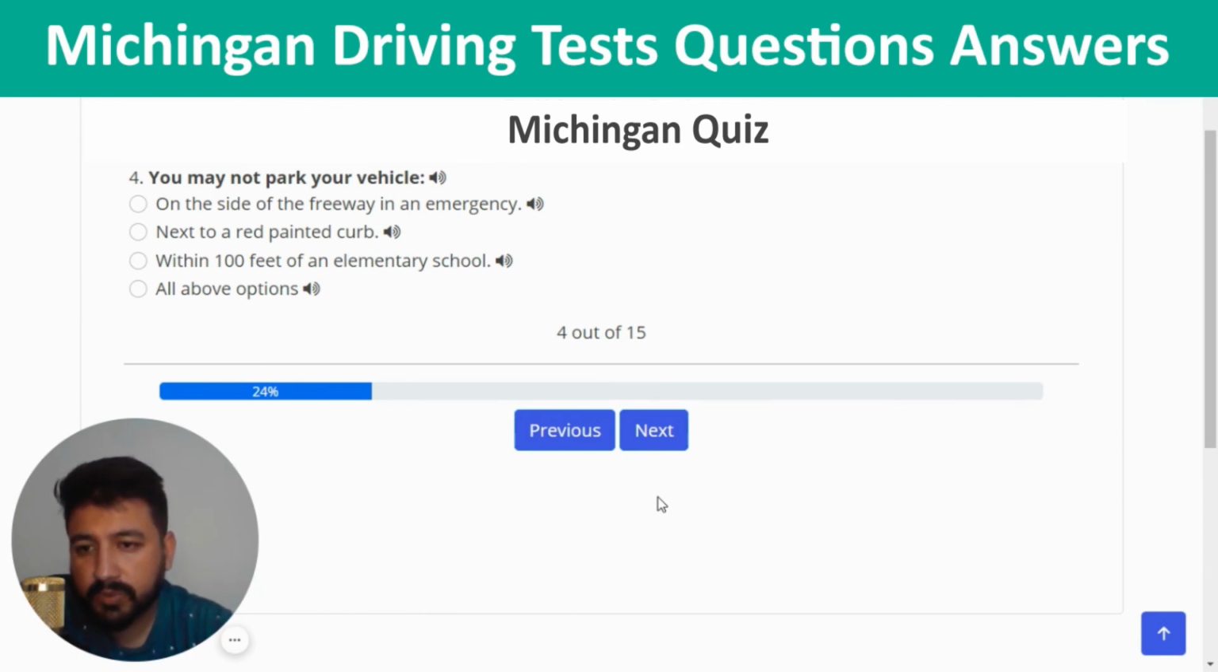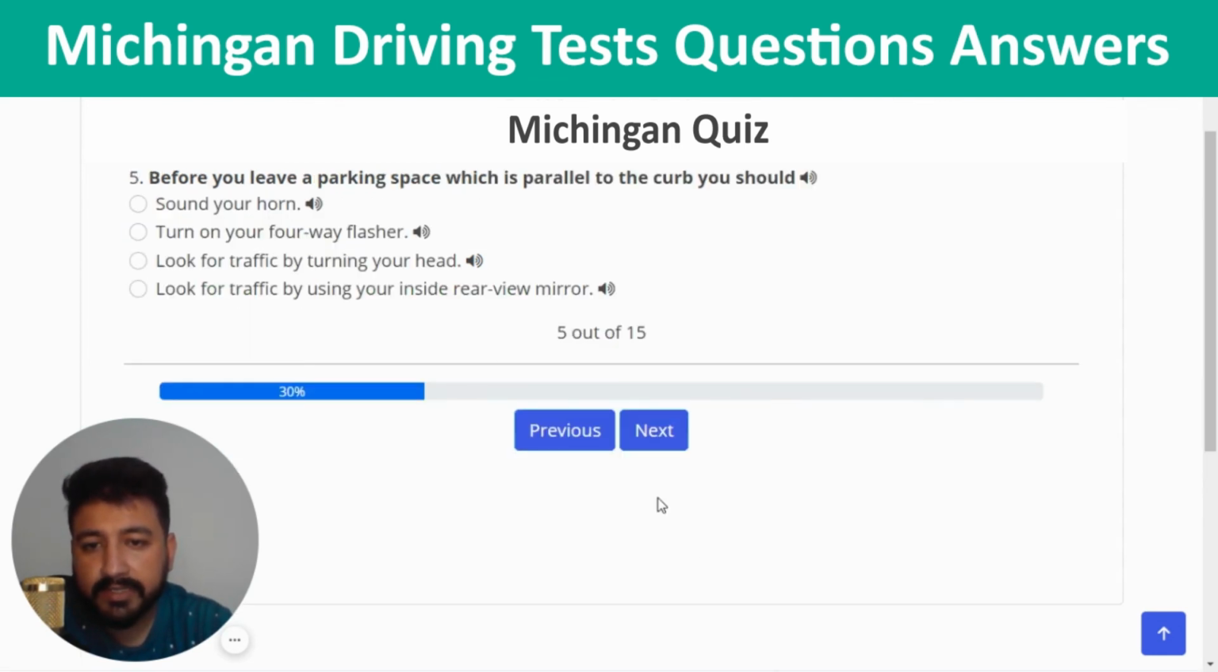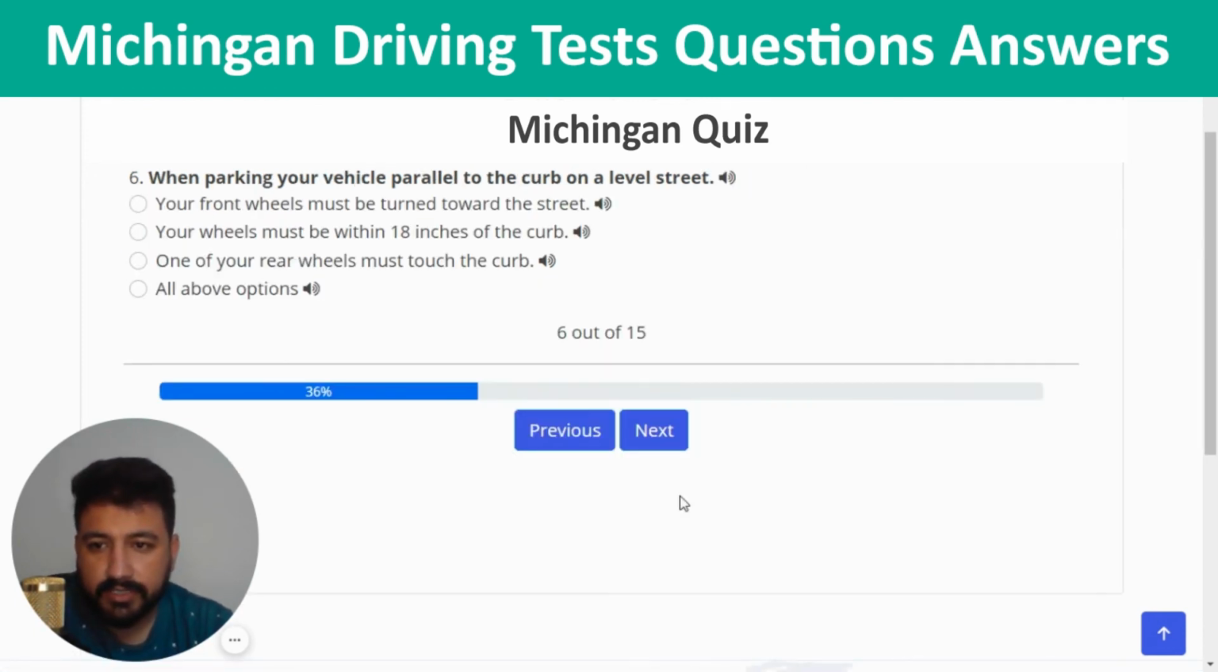You may not park your vehicle. The right answer of this question is the second one, which is next to a red painted curb. So I'm going to click on the second option. This is the correct one, and next. Before you leave a parking space which is parallel to the curb, you should. So you can choose the third answer, which is look for traffic by turning your head. Next. The sixth question is, when parking your vehicle parallel to the curb on a level street, the right answer of this question is your wheel must be within 18 inches of the curb, which is the second option, right?